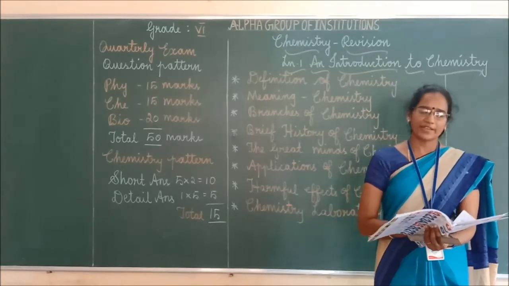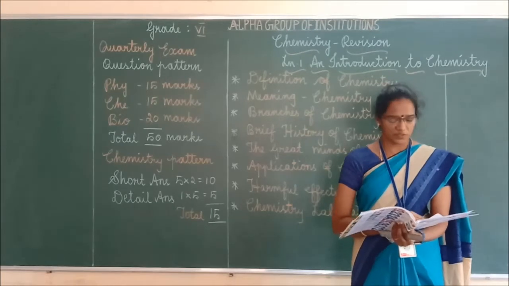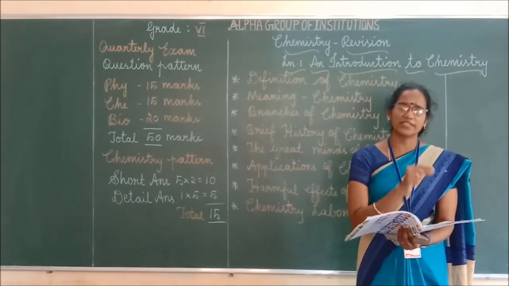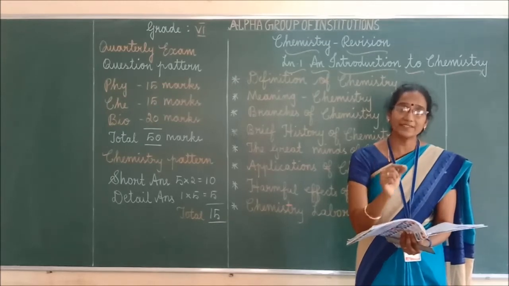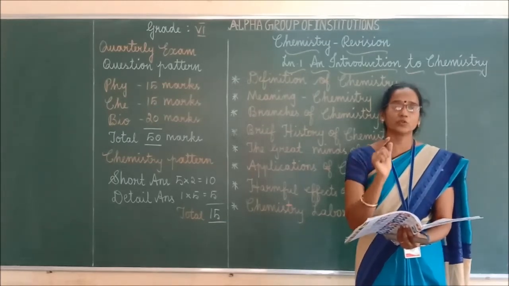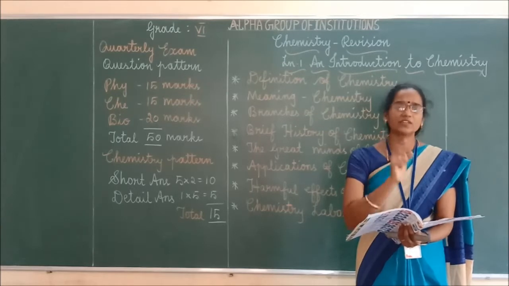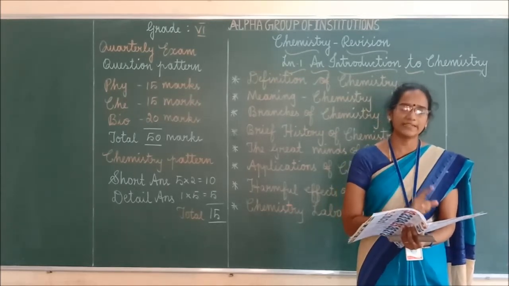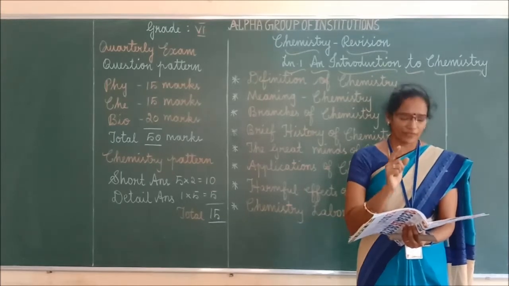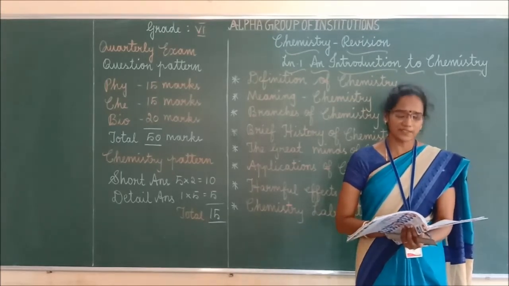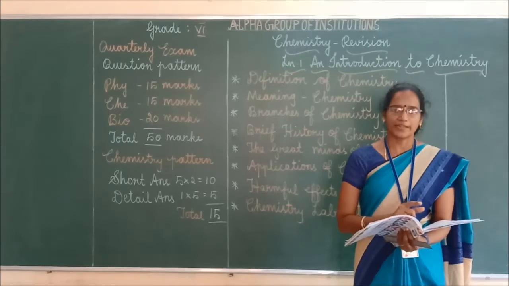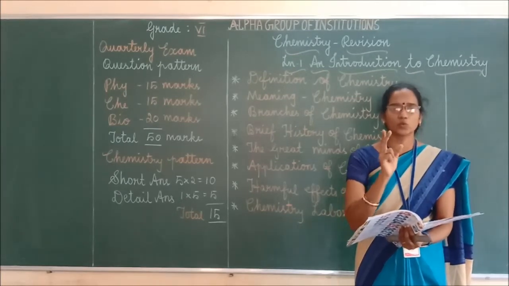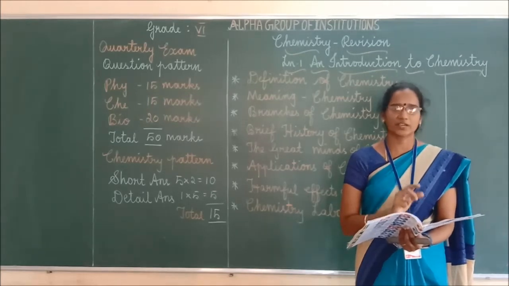So next one we can go to the analytical chemistry. Analytical chemistry deals with the uses of instruments. Underline this word, uses of instruments. This word is very important. Analytical chemistry means it deals with the uses of instruments and methods used to separate, identify and quantify matter. These 2 lines you have to write for analytical chemistry.